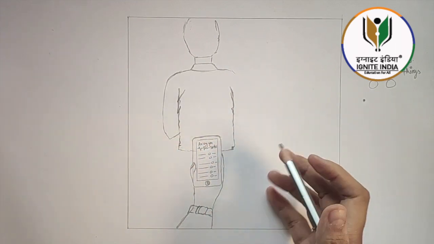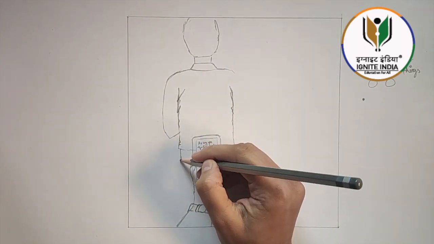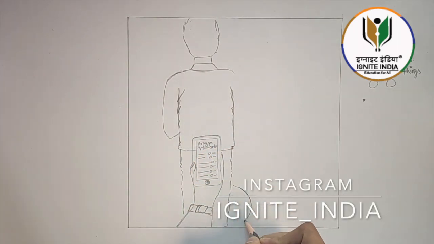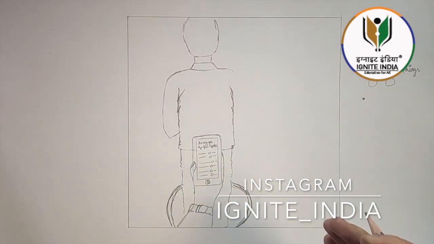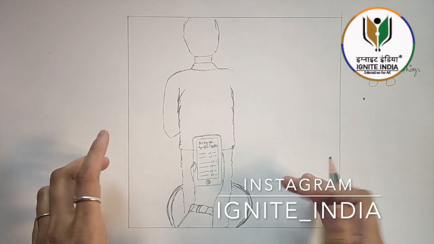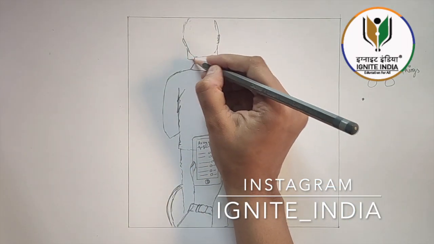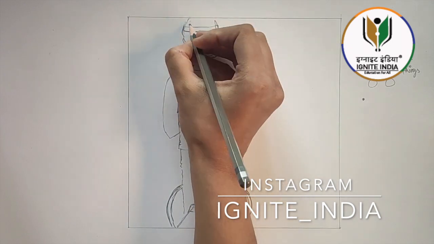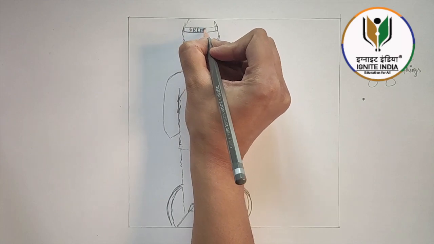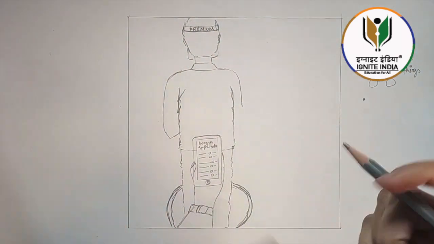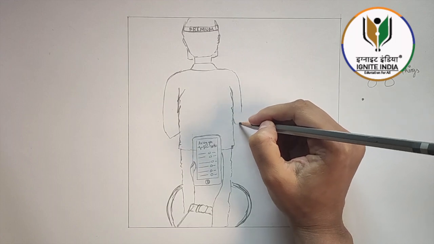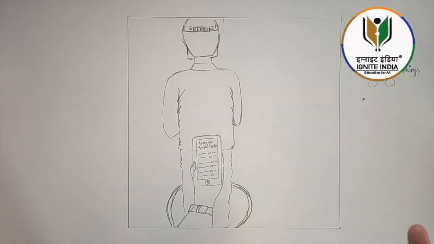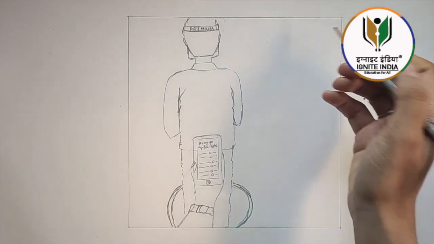Start wherever you want. It's not necessary that you need to draw yourself first and then draw something else. You can show a circle like that here. It's showing that the man is standing on that circle. And if you want, you can add a face shield, which people use. And you can write premium. These brands are there. You can show these small details. This is what they're gonna see, so don't miss that. I'm not drawing it in detail, not even coloring it, just showing an idea of how to solve a composition question.